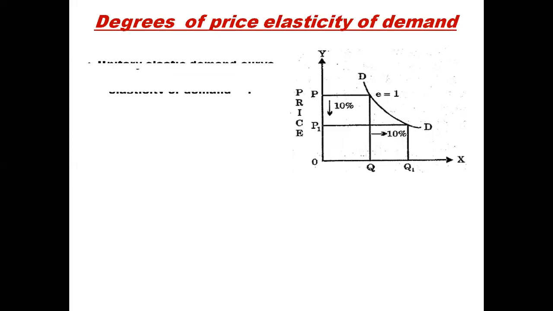Now coming to the unitary elastic demand curve, where the elasticity of demand is 1. When a given percentage change in the price of a commodity causes an equivalent percentage change in the quantity demanded, then the elasticity of demand is 1. As we can see here, when the price decreases from P to P1 by 10%, quantity demanded increases exactly by 10%, from OQ to OQ1. So the percentage change in price and percentage change in quantity are the same. That's why the elasticity of demand is 1.